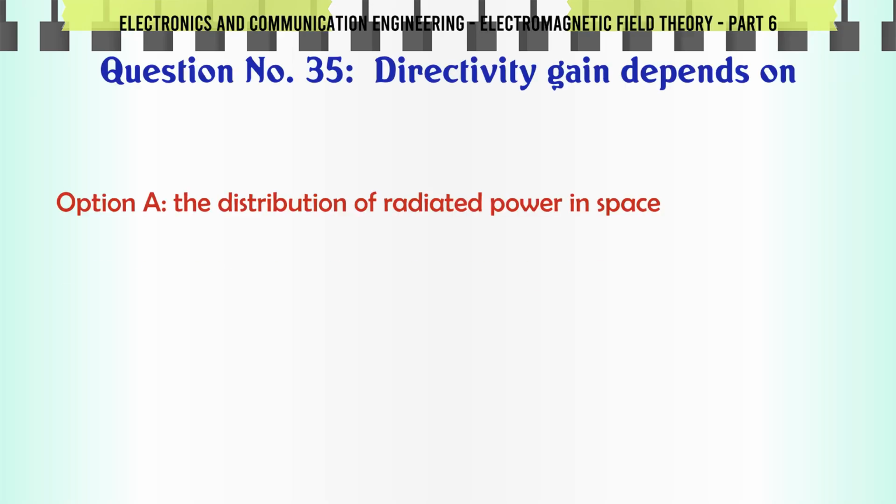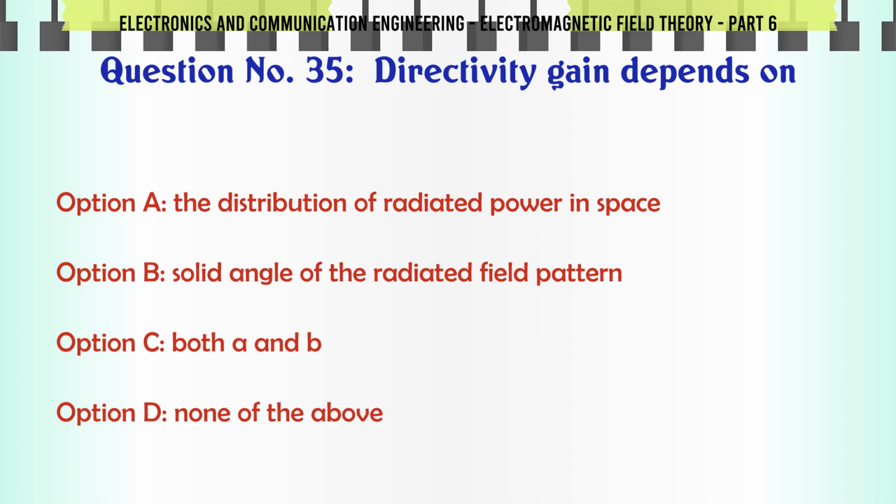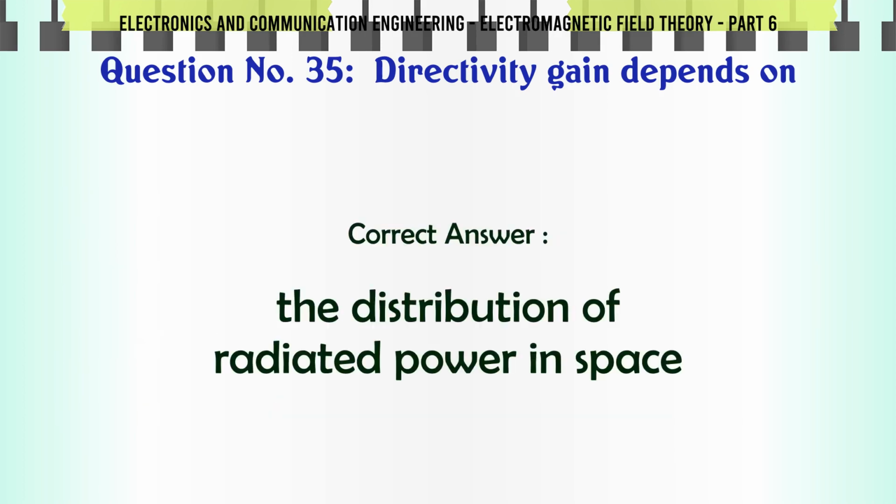Directivity gain depends on A, the distribution of radiated power in space. B, solid angle of the radiated field pattern. C, both A and B. D, none of the above. The correct answer is the distribution of radiated power in space.